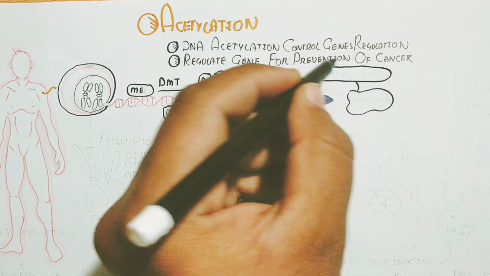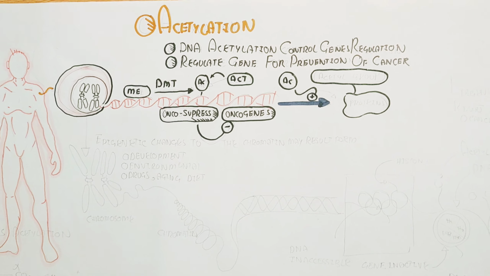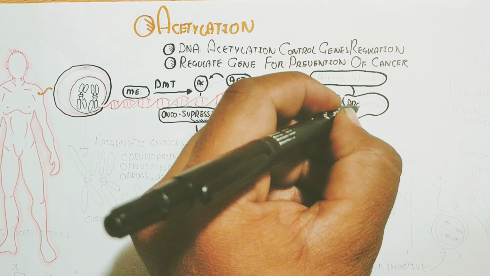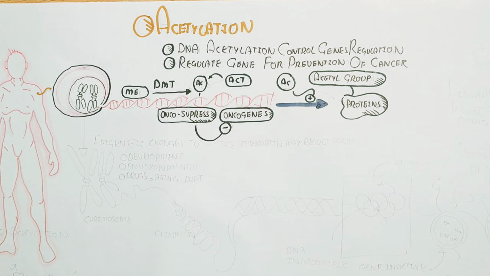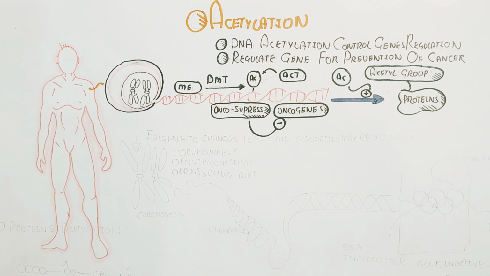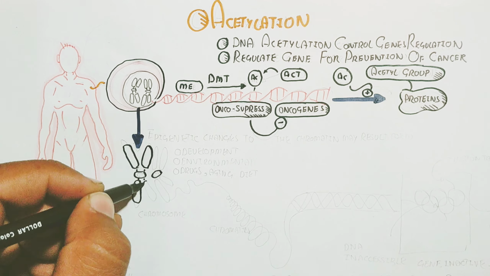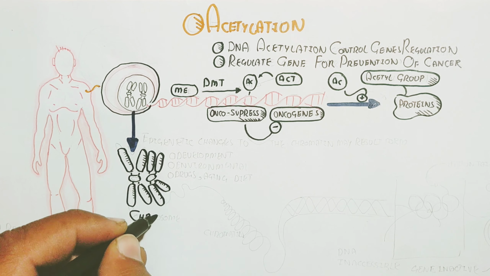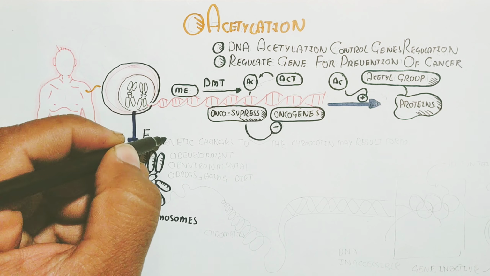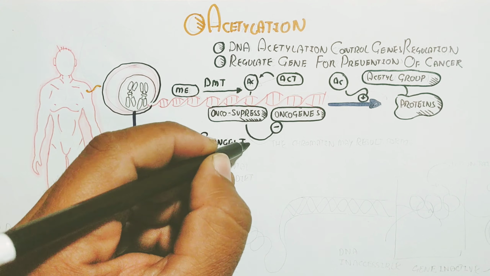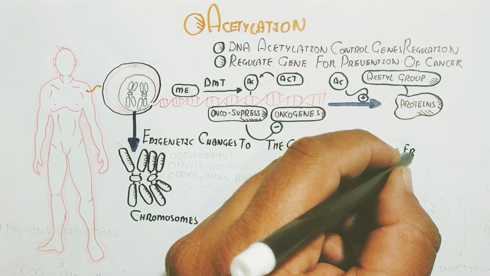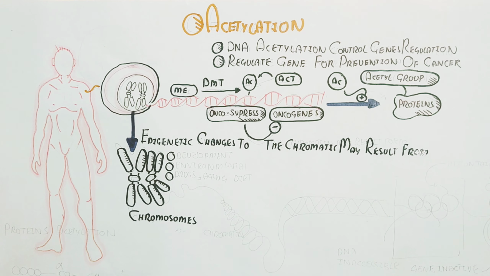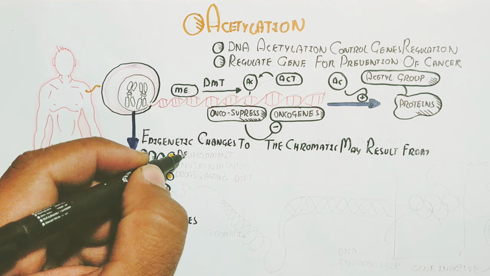activation. Remember about that, the acetyl group is basically attached to certain types of protein also. And in this way, the important thing you need to understand is that the acetyl group will activate the DNA, and the methyl group will deactivate and silence it. So overall, the regulation of methylation and acetylation will lead to prevention of cancer. How? Because acetylation activates certain types of genes which inhibit the oncogenes.